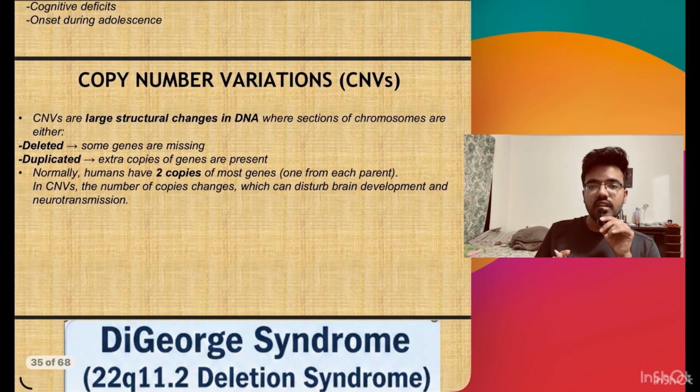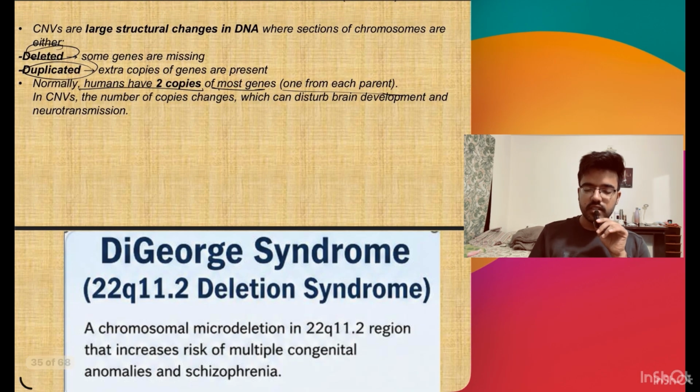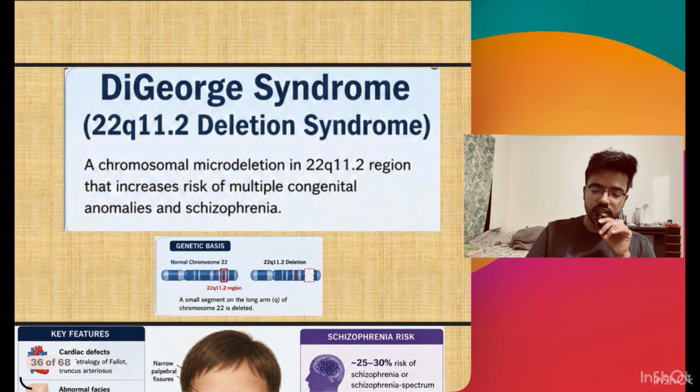Now we will see the copy number variation. What is a copy number variation? Either there is deletion of some of the genes, or there is duplication of some of the genes. So normally humans have two copies, one from each parent. Now, an example of copy number variation we can see in DiGeorge syndrome. We studied this MCQ in the NEET PG also.